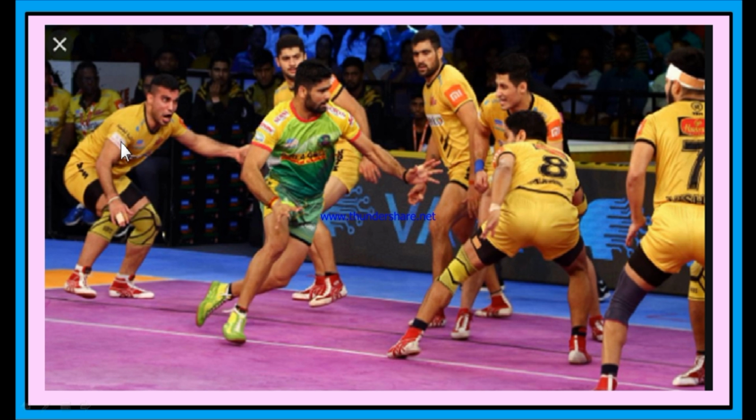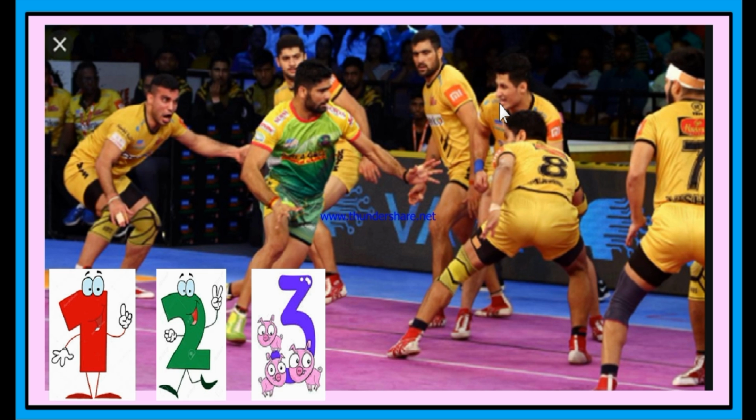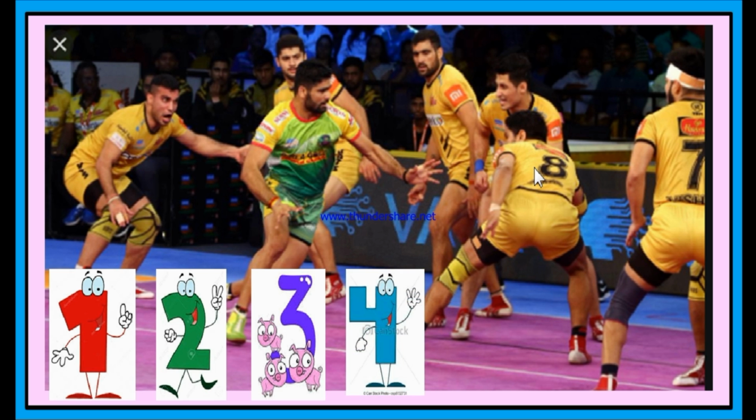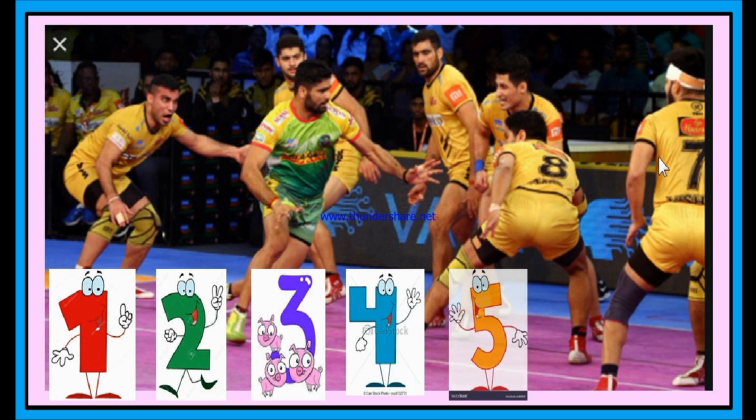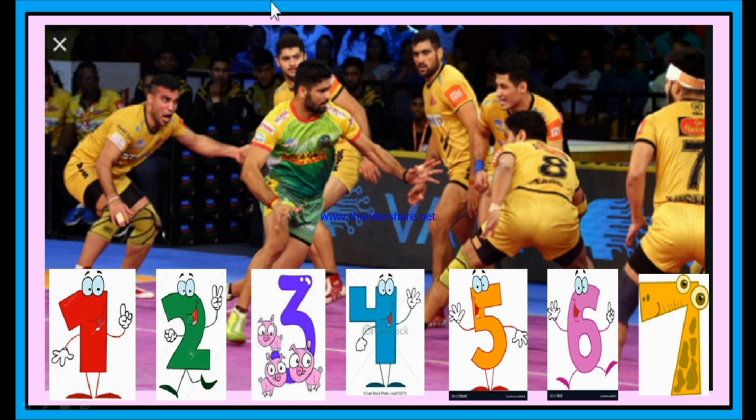This is the first person, 1, the second person, 2, 3, 4, 5, 6. There are 6 players from Telugu Titans and one player from Patna Pirates. In total there are 1, 2, 3, 4, 5, 6 and 7 players in the given frame.